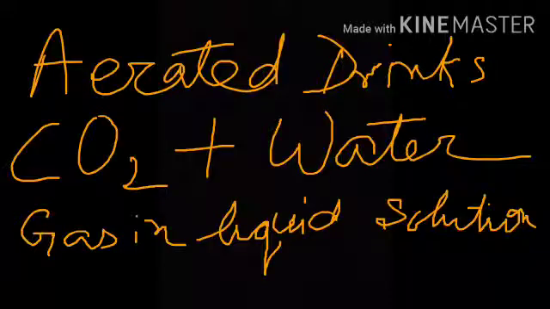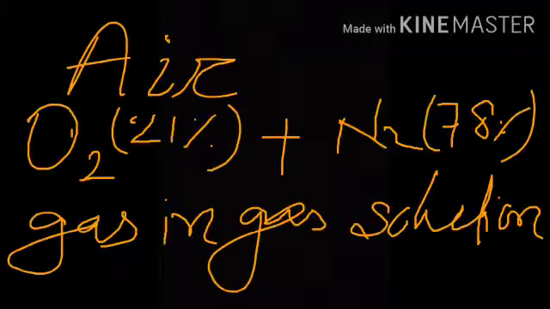Next is aerated drinks such as soda water. Here, carbon dioxide gas is dissolved in water under pressure. It is an example of gas in liquid solution. That is a liquid solution. Next is air. It is a homogeneous mixture of different gases. Out of these, oxygen 21% and nitrogen 78% are the main constituents, while the other gases are present in small proportion. It is a solution of gas in gas, that is a gaseous solution.